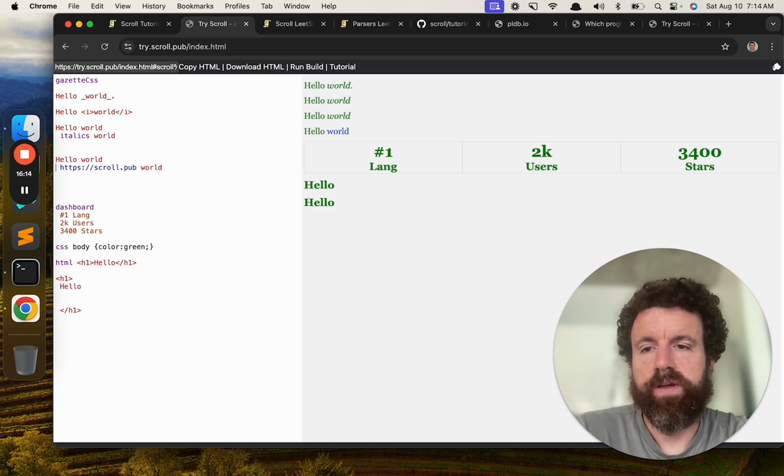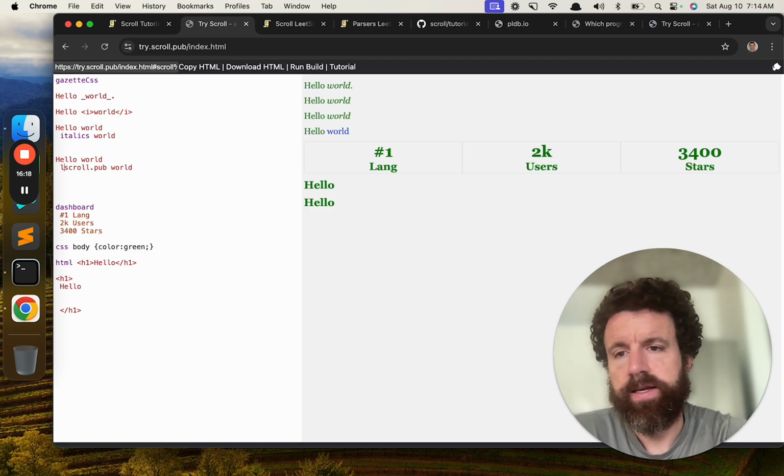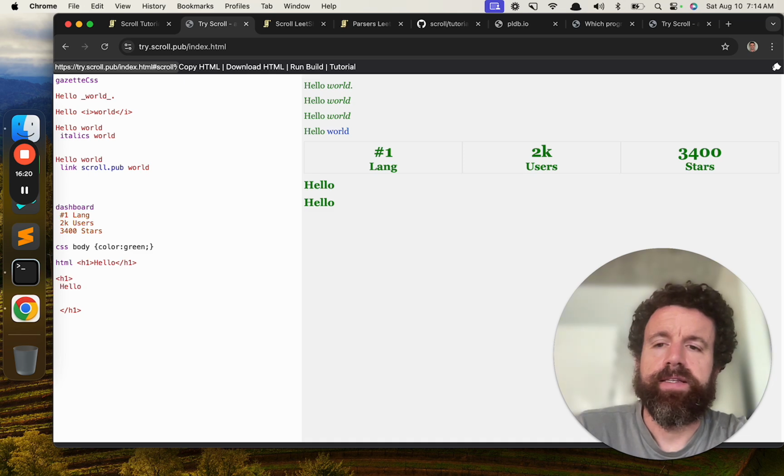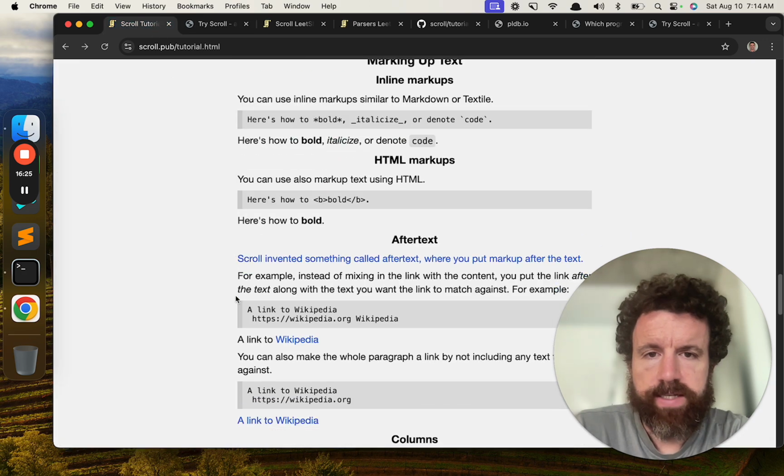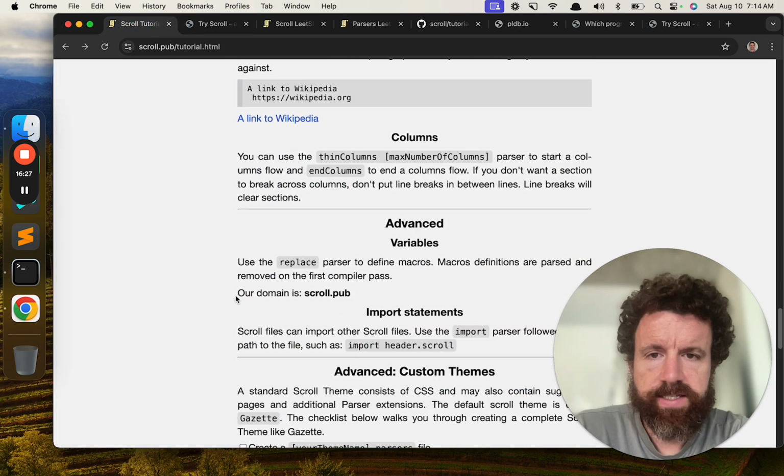And if it's a local link, going to a local page, then you should just write the word link. So that's links and markups and after text.